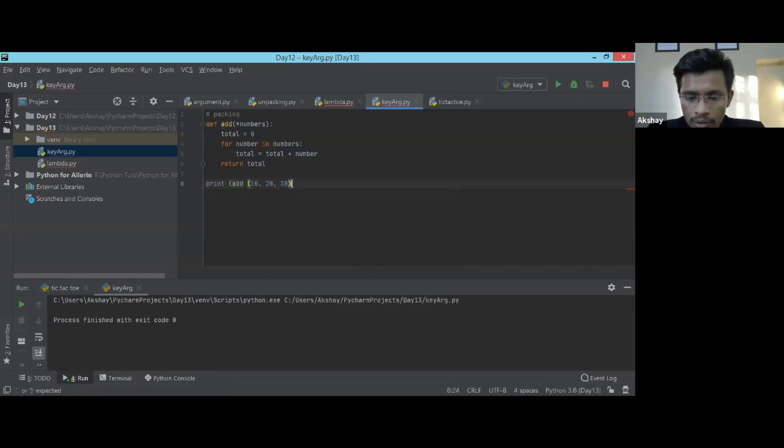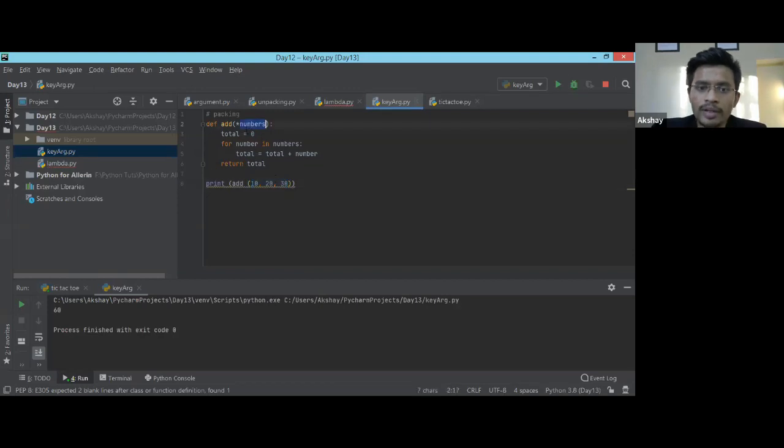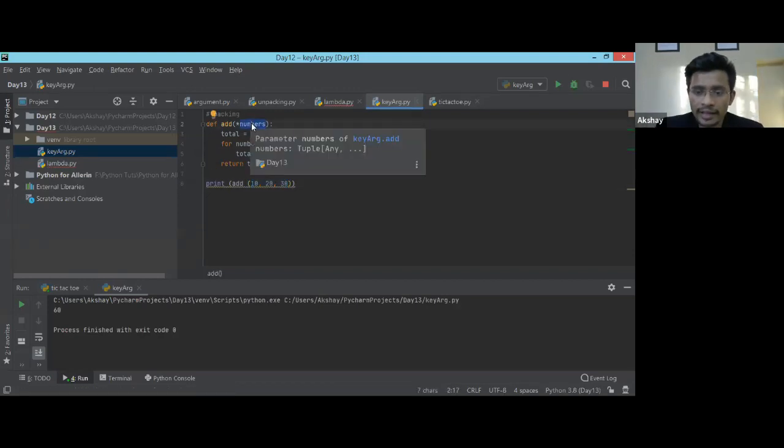So you can pass only integers or a value. Okay, so it's 60. What I did is, I packed three different numbers into one variable, and that is packing of a variable.